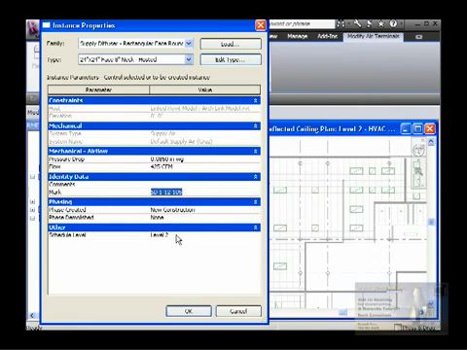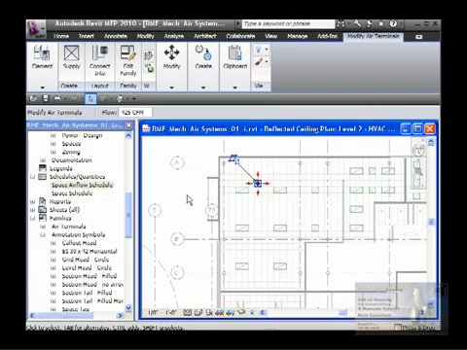So it's telling you in what level it is, obviously. So I say okay for now.